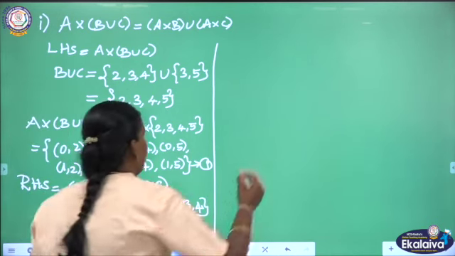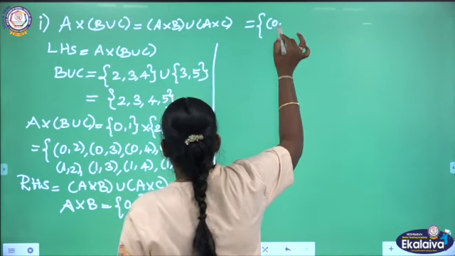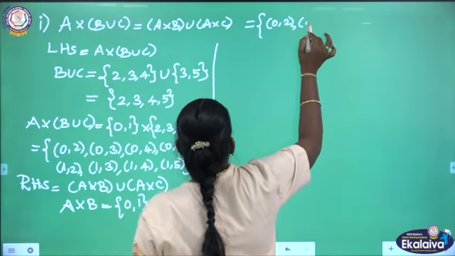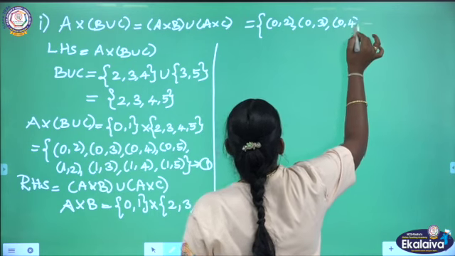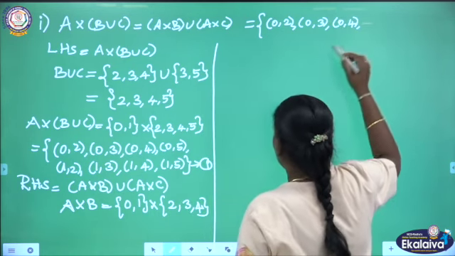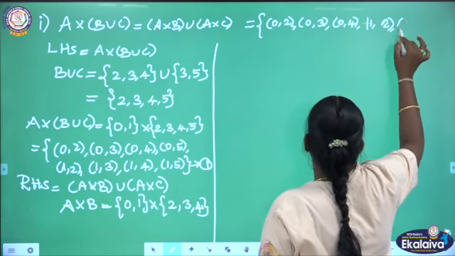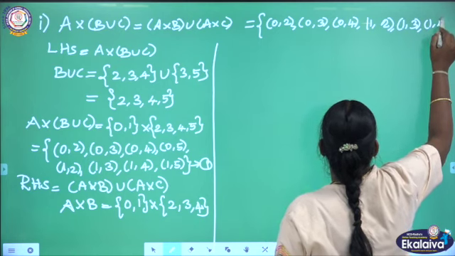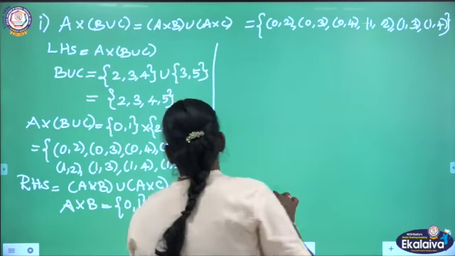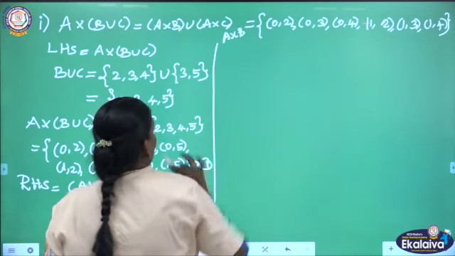Getting this cross product, we will get the cross product as (0,2), (0,3), (0,4), then next one (1,2), (1,3) and (1,4). This is our set A cross B.